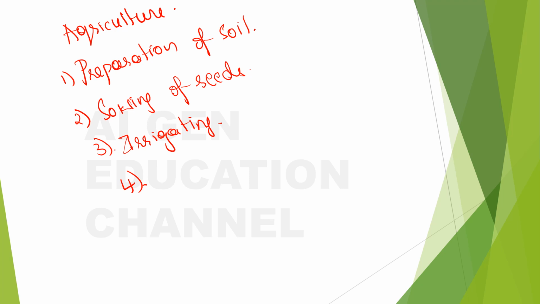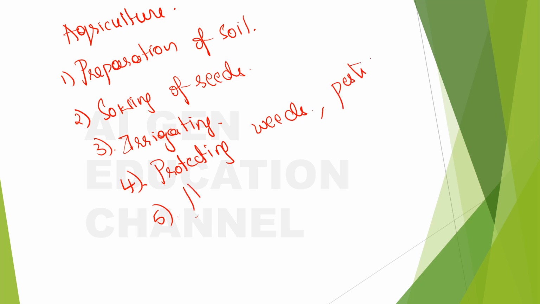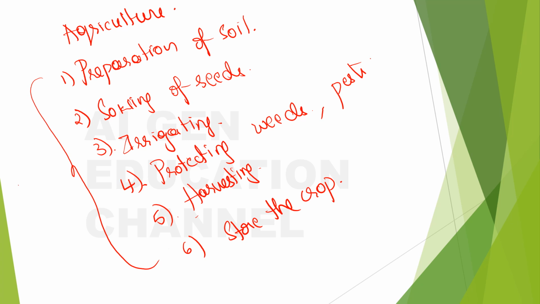And after that, the other important thing is protecting, right? Once you give water, you should always think about protecting the crop from weeds, right? Then what else? Tell me. Weeds and other pests. Okay, then what do we have to do? We'll have to harvest the crop and later store the crop, right? So all these steps are involved in this process of agriculture, that is about cultivating plants, right?